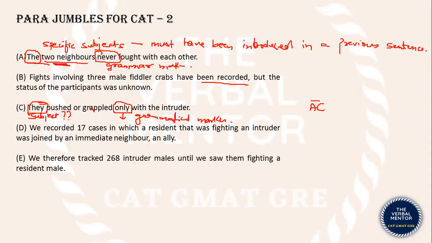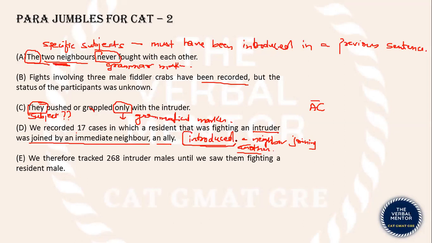Sentence D now says we recorded 17 cases in which a resident that was fighting an intruder was joined by an immediate neighbor and ally. So this sentence has introduced a neighbor joining another, a team of two neighbors fighting an intruder.